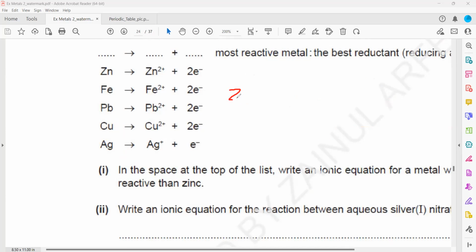If you say zinc, it won't react with lead atom, zinc will react with lead ion. Because a more reactive atom can react with a less reactive metal ion.